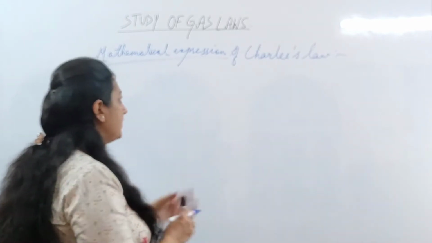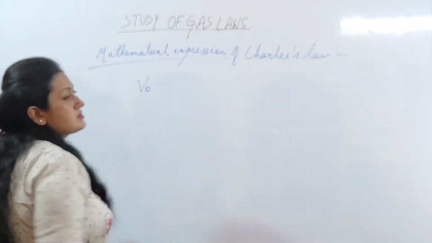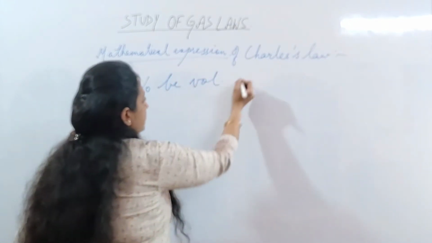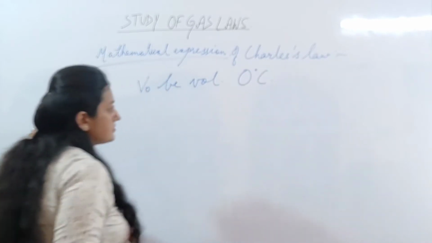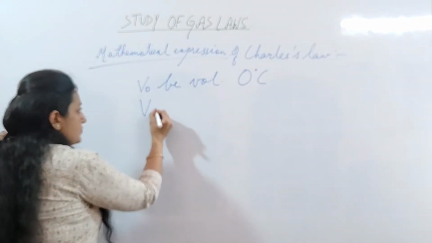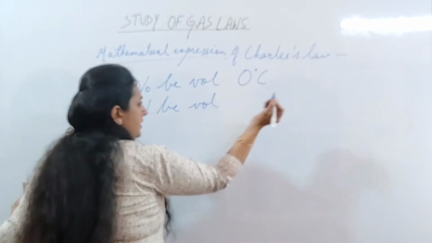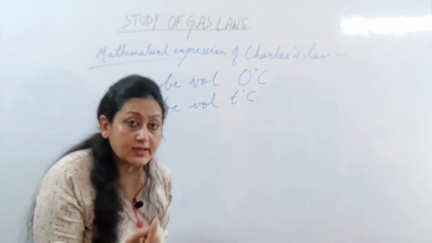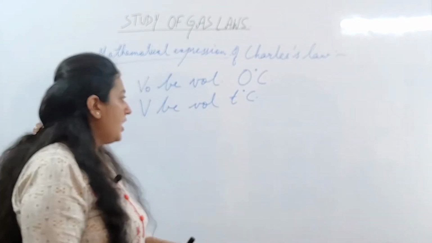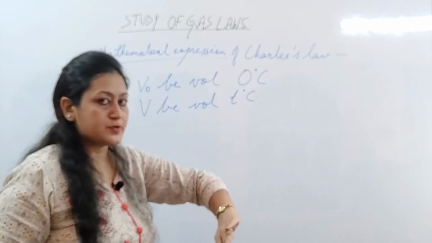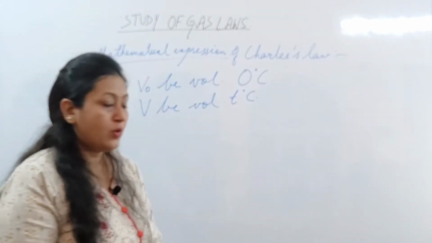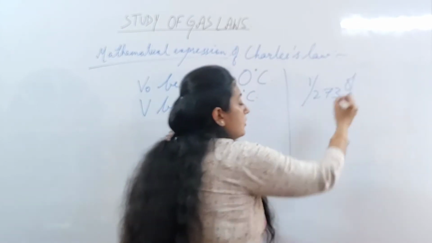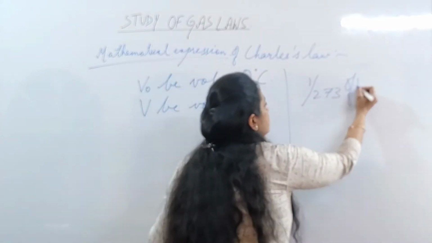Now let us see the mathematical expression of the law. Suppose V naught be the volume at 0 degree centigrade, and let V be the volume at any temperature, say T degree centigrade. अभी हमने statement में क्या देखा? For every 1 degree rise or fall in temperature, there is going to be an increase or decrease respectively in the volume by what? By 1/273 of the volume at 0 degree centigrade.